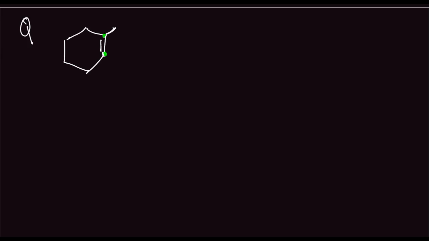With respect to these two, the alpha carbons are this, this and this. Let's name them 1, 2 and 3. Alpha carbon 1 has 2 hydrogens attached to it. Alpha carbon 2 has 3. Alpha carbon 3 has 2. So in total we have 7 alpha hydrogens.